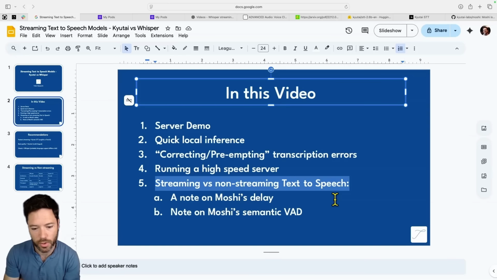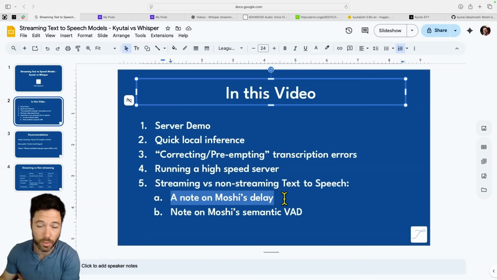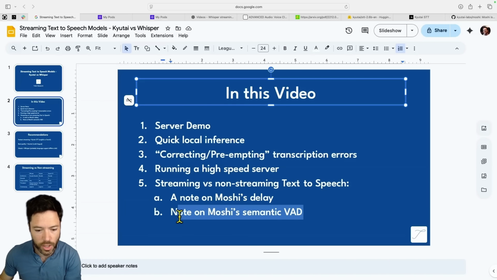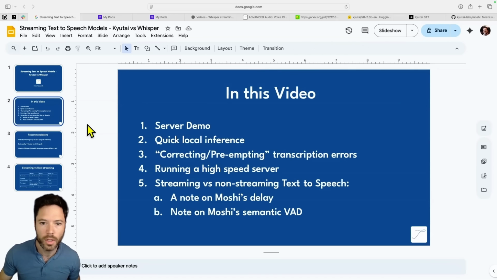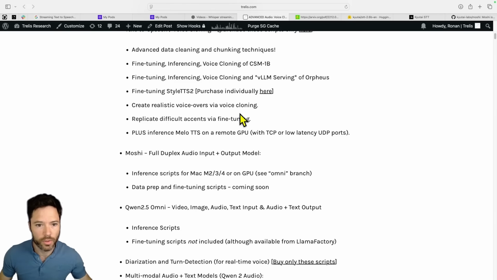And there are a few specific notes I'll talk about there on the theory side. A note about the delay: Moshi has either a 0.5 second delay for transcription or 2 seconds, the smaller and the larger model. And then I'll talk about the semantic voice activation detection, which actually allows for extra speedup for reasons I'll get into. Now, I'm going to be going through the scripts in the advanced audio repo here.